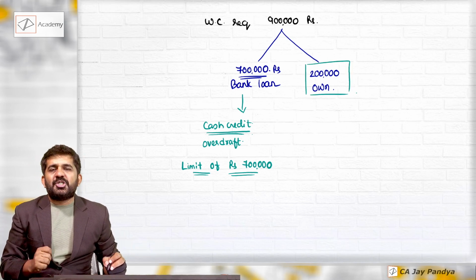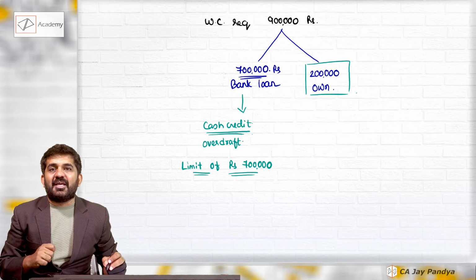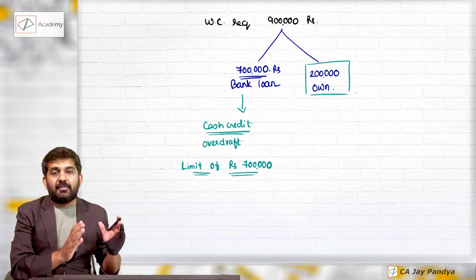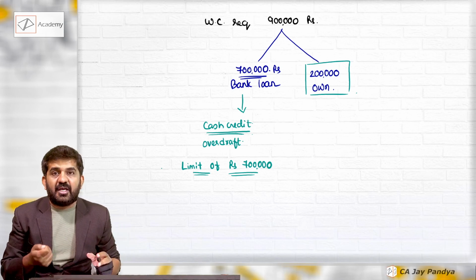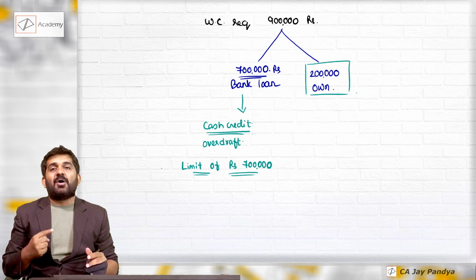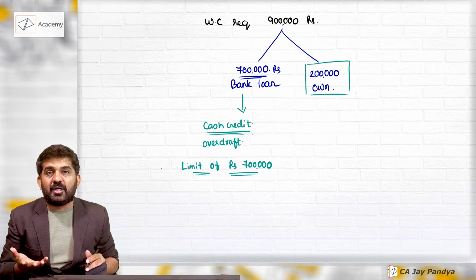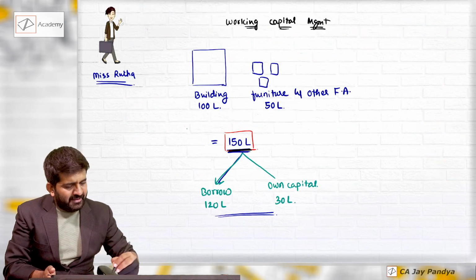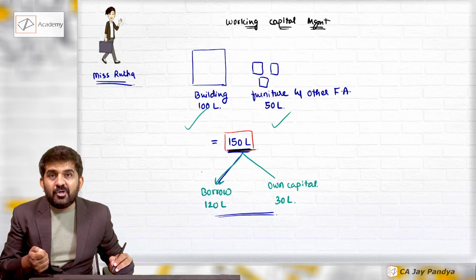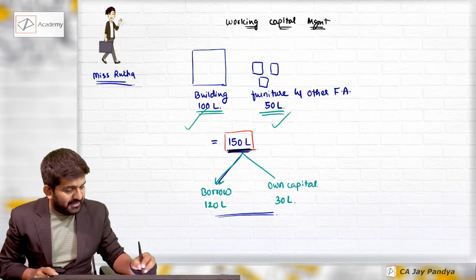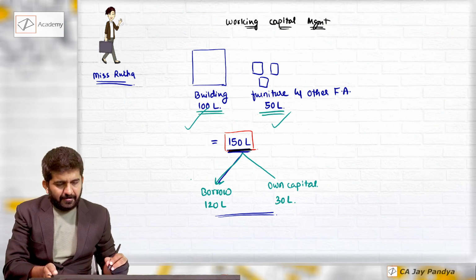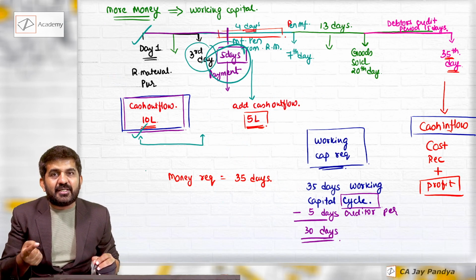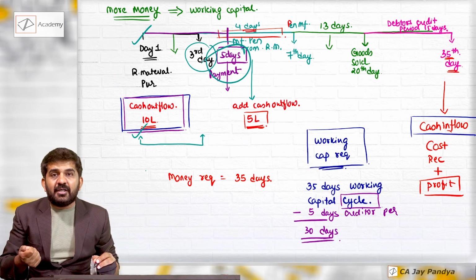And now she understood the concept of working capital requirement also. She knows that she will have to bring her own money for working capital, and she will again have to ask the bank to finance the working capital requirement. So the long-term capital requirement, we know it is very easy to calculate. See, we are just doing addition. Working capital requirement is very difficult to understand. It is even difficult to calculate.